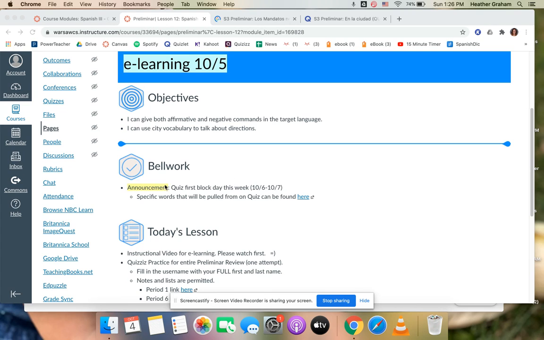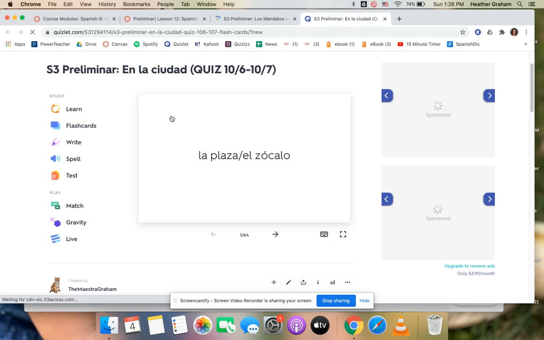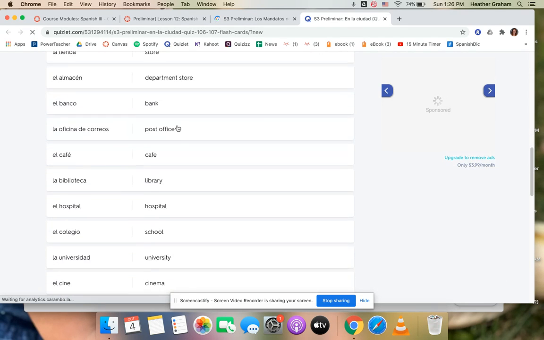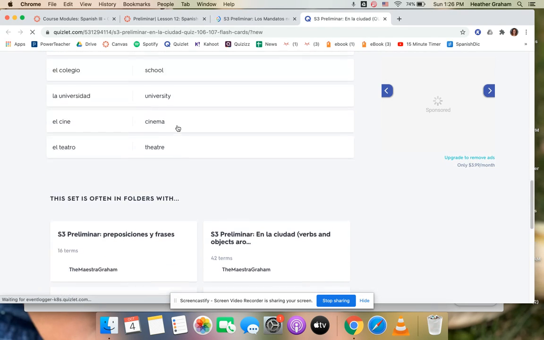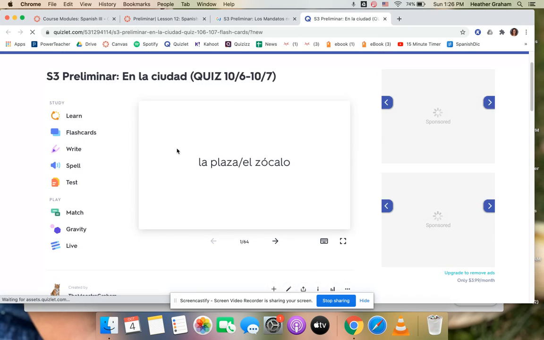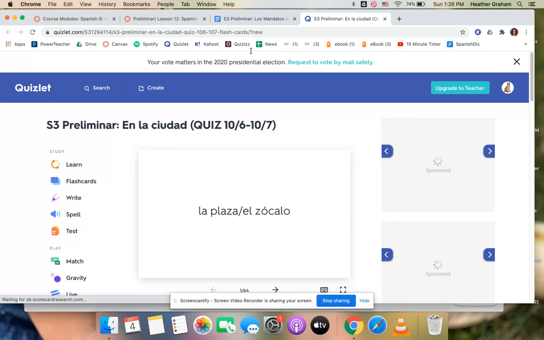So, un anuncio, tenemos una prueba del vocabulario el primer día esta semana, first day this week, y ustedes pueden encontrar las palabras del vocabulario aquí, ¿sí? Ustedes pueden hacer clic aquí y ustedes van a encontrar la lista de la ciudad. Here's your list that I'm going to pull from. A lot of these are cognates, but again, you can look at that list by logging into your Quizlet, and it should be pulled up. And it should say quiz 10.6, 10.7.